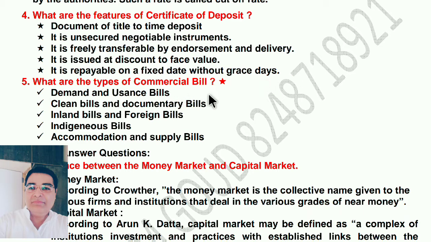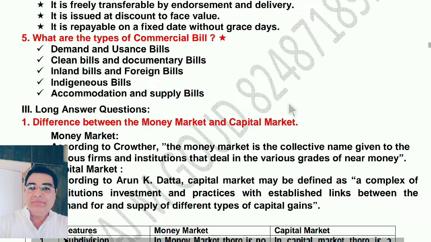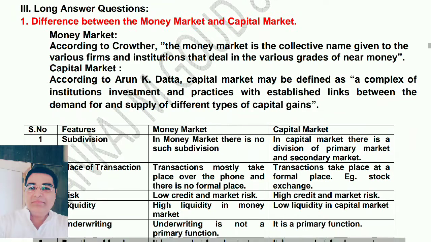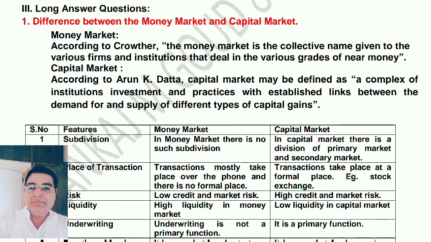What are the types of commercial bill? Demand and usance bill, clean bills and documentary bills, inland bills and foreign bills, indigenous bills, accommodation and supply bills. All this we are going to discuss in the essays. Here they ask only to write the headings. What are the types? Now we will move on to the essay. Now see the essay.